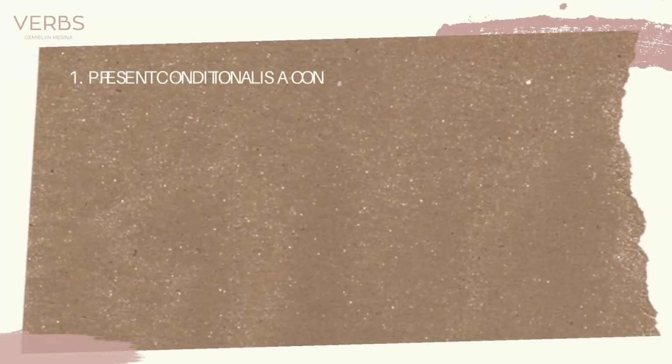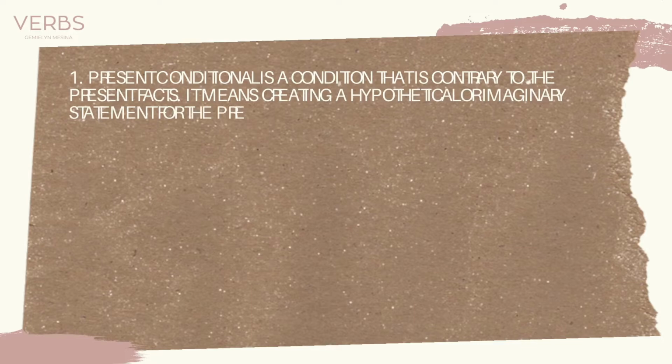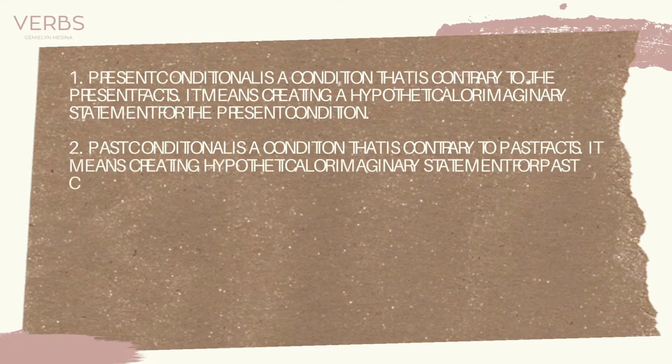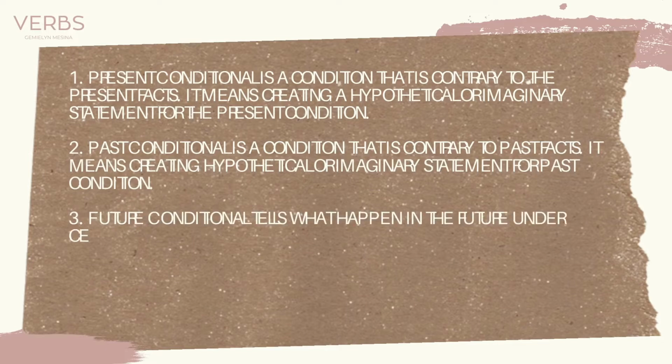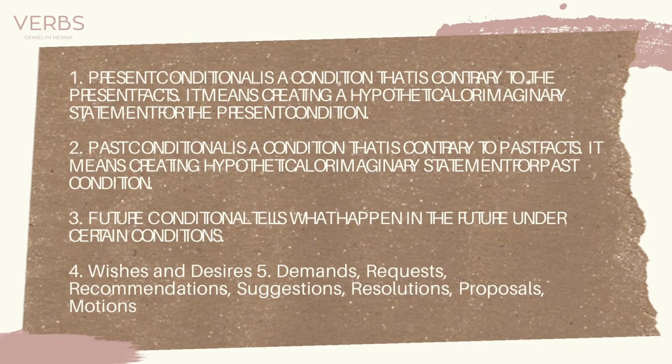Present conditional is a condition that is contrary to the present facts. It means creating a hypothetical or imaginary statement for the present condition. Past conditional is a condition that is contrary to past facts. Future conditional tells what happens in the future under certain conditions. Wishes and desires. Demands, requests, recommendations, suggestions, resolutions, proposals, and motions.